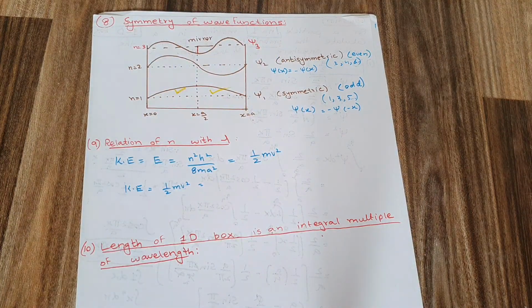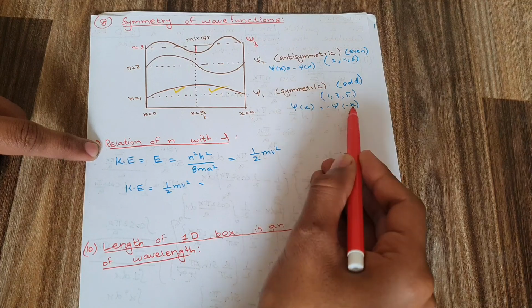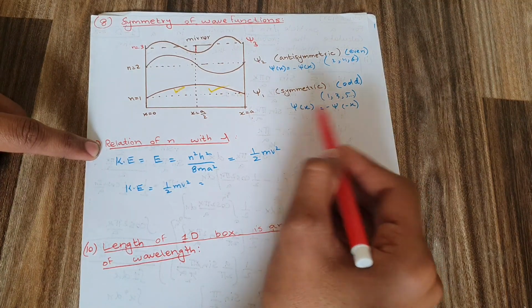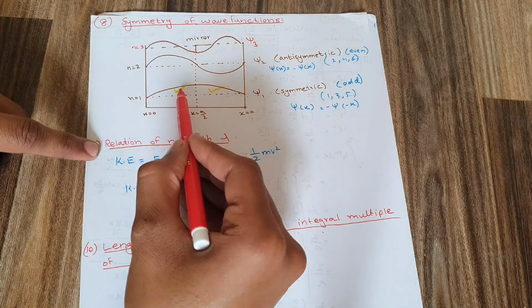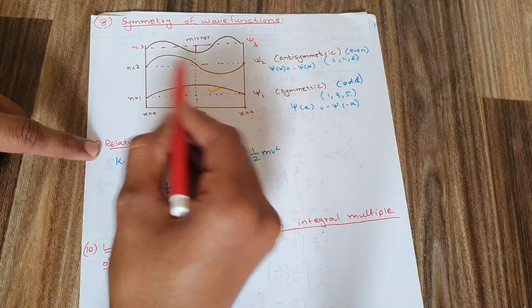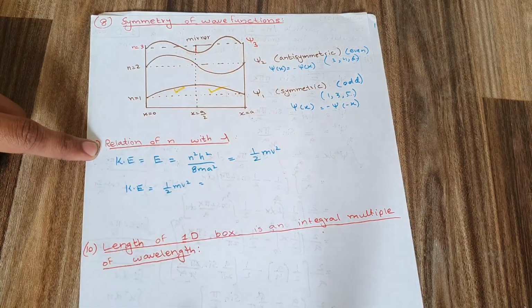So this was the symmetric and anti-symmetric wave function. And you can see here that psi of x equal to psi of minus x means that minus minus will cancel, and I again get psi of x equal to psi of x, meaning this reflection is equal to this reflection, whereas psi of x equal to minus psi of x means that I get an opposite reflection on the right hand side.